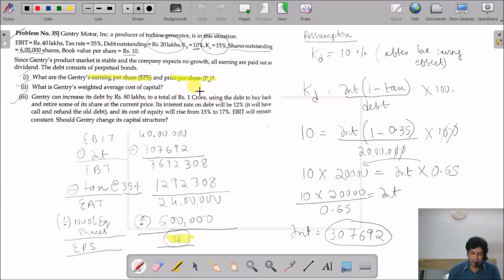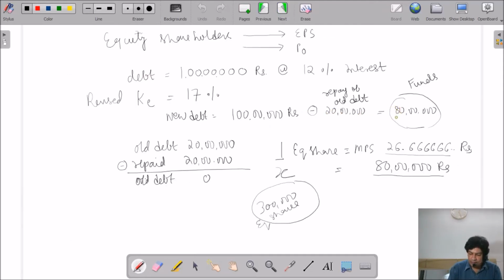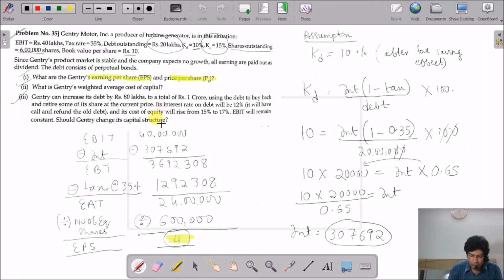So they have increased the debt by 80 lakhs, because out of this 1 crore, 20 lakhs debt they have already repaid. This debt is to buy back an entire sum of shares at current price. The interest rate on debt will be 12% and it will call and refund the old debt. Then the cost of equity will rise from 15 to 17.